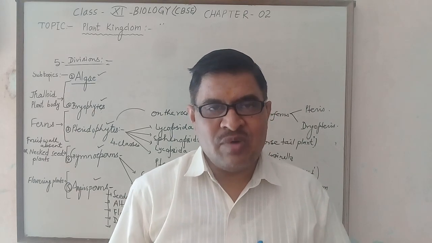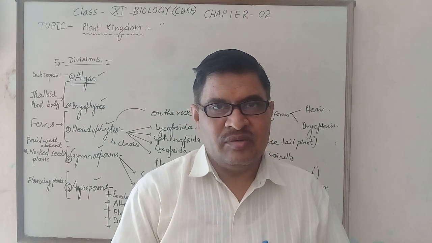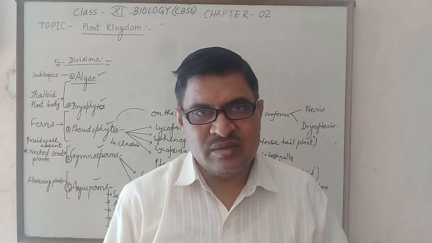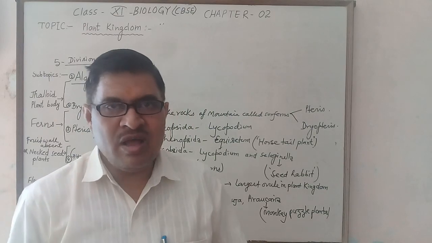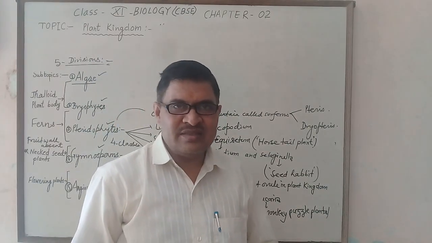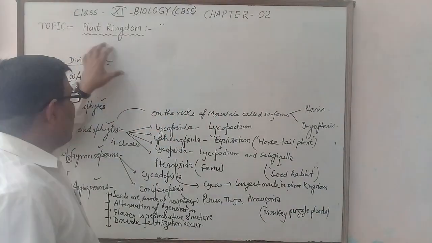Sometimes a few are found where only a small amount of water and soil is present. So today's lecture was based on the topic plant kingdom.